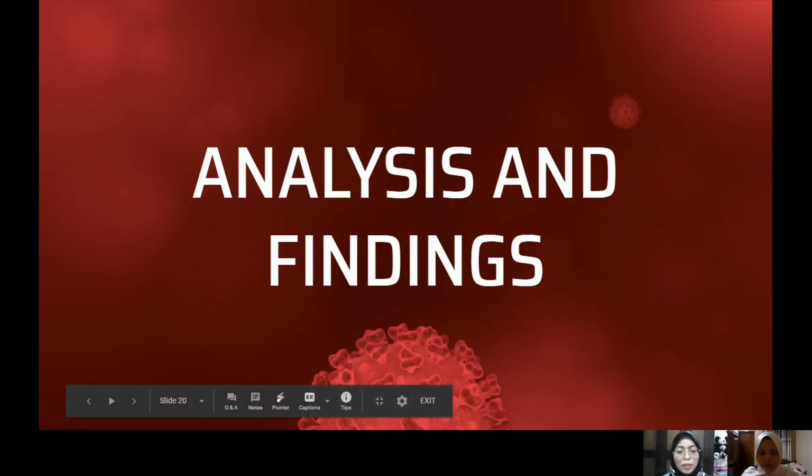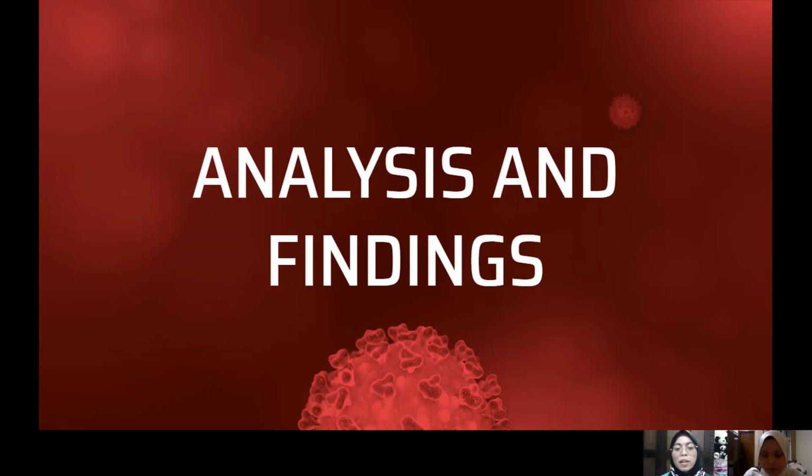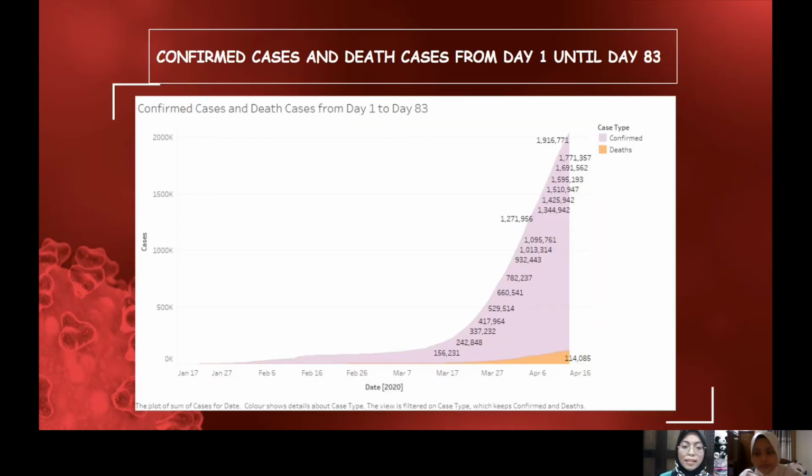Okay, next we go to the analysis and findings. From the data, we can create 6 charts, which give more information to us and also to many people. Next. Okay, this is our first chart. The first chart is about confirmed cases and death cases from day 1 until day 83 over the world. In this chart, the purple color refers to the confirmed cases and the orange one refers to the death cases.